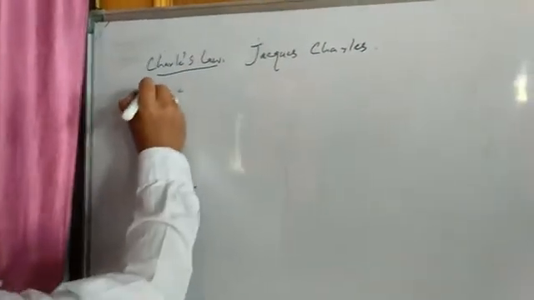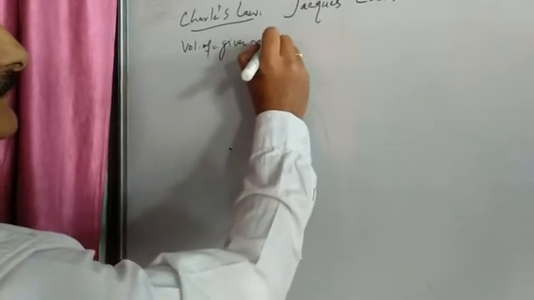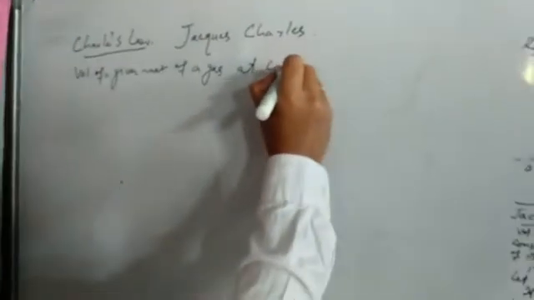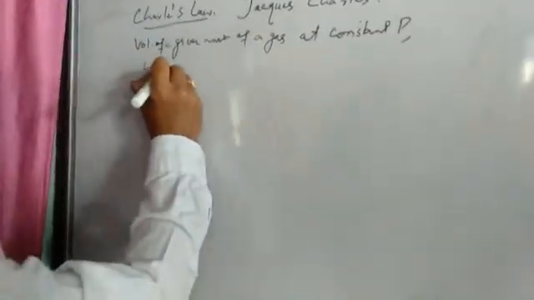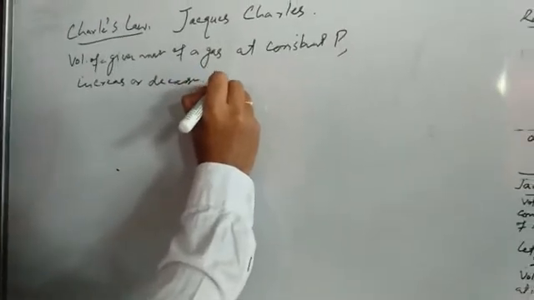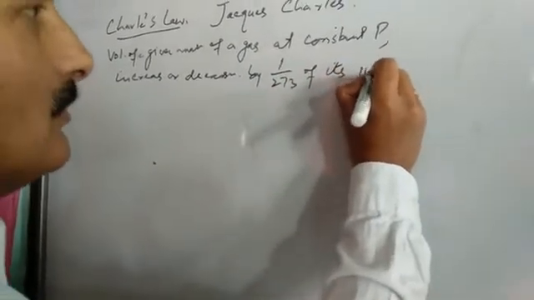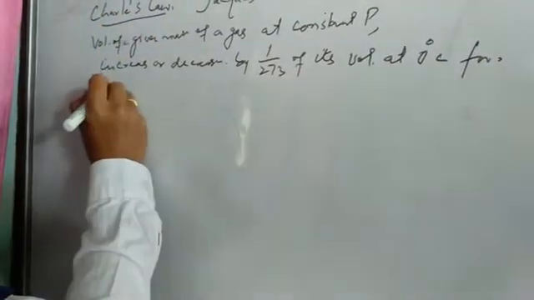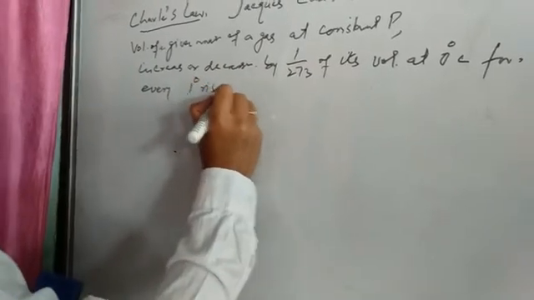This law states that the volume of a given mass of a gas at constant pressure, this is the condition, increases or decreases by 1/273 of its volume at 0 degree C for every 1 degree rise or fall in temperature.